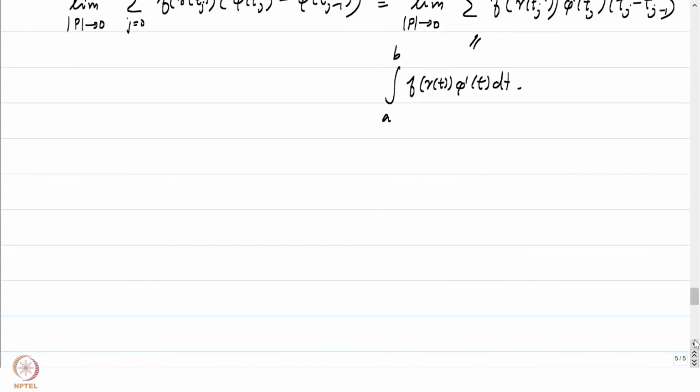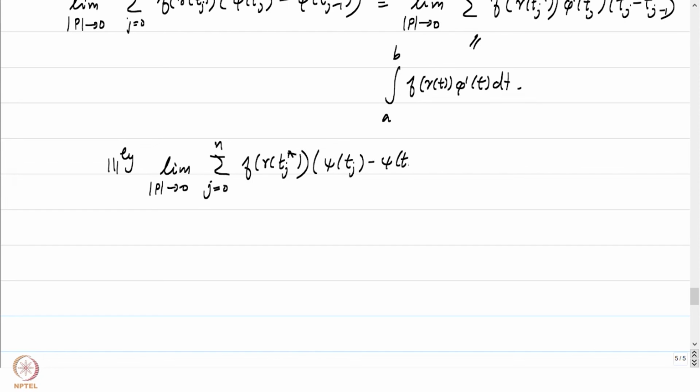Similarly, one can prove that the limit as the partition size goes to 0 of the second term, the sum from j equals 1 to n of f of gamma of tj star times psi of tj minus psi of tj minus 1, is equal to the integral from a to b.